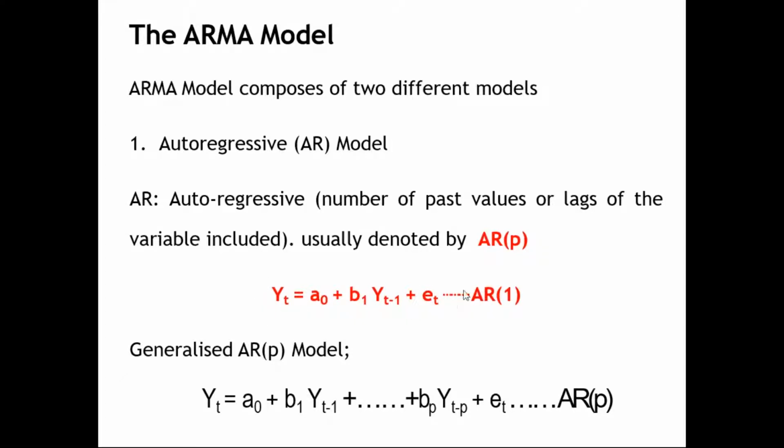So that is why we write this equation like this. Okay, so the generalized equation of the AR model will be Yt equals alpha naught, that is the intercept, plus beta 1 Yt minus 1 plus beta 2 Yt minus 2, and it will continue up to beta p Yt minus p, that is any number of lags. It could be 3, 4, 5, 6, 7, 8, the last lag, that is Yt minus p, plus the present error, that is Et.